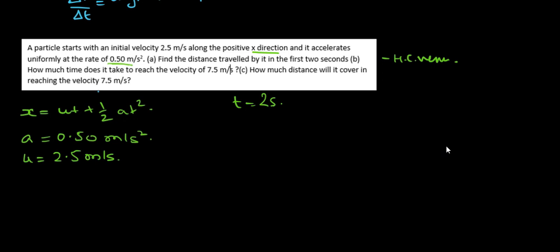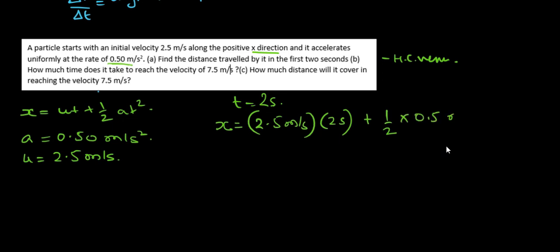So x is equal to ut, that's basically 2.5 meter per second into the time t, that is 2 seconds, plus half of a, that is 0.5 meter per second square into t square, that's 2 seconds squared.